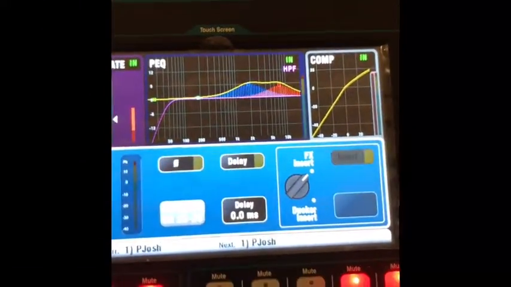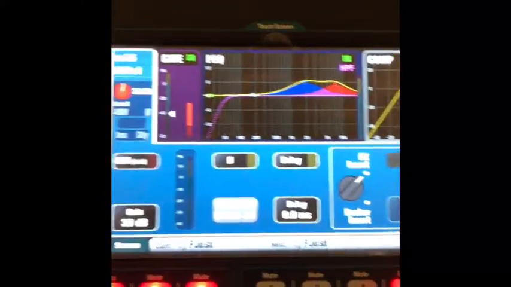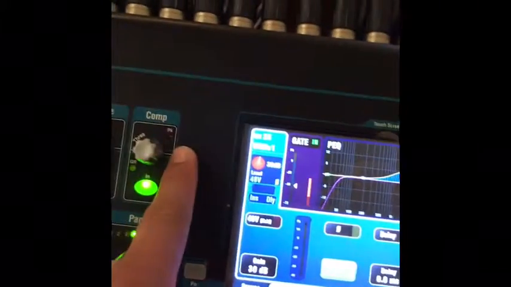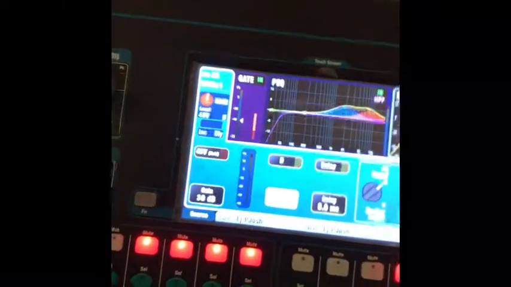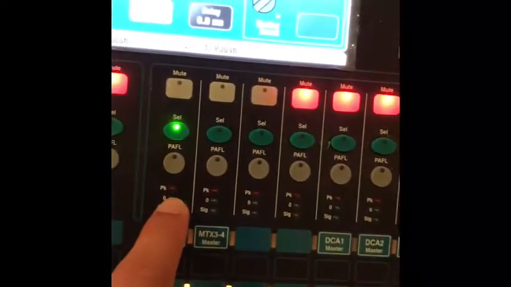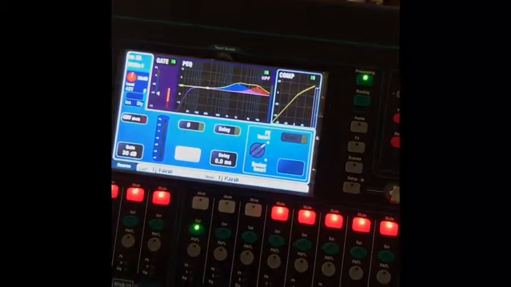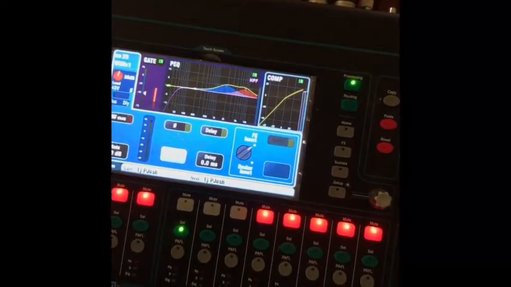Or let's say it's clipping, where you get the little red clips here or here or even here, but in the compression, right? And we don't want that. We don't want it to clip, or when it's clipping here, when it gets red here, the red dot. So the way that we fix that, so that we have a good EQ, but also have good volume, is we use compression, okay?